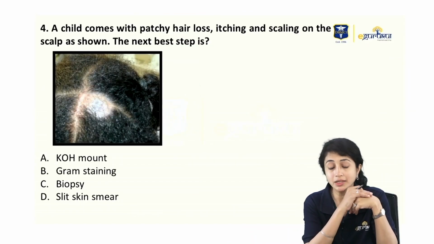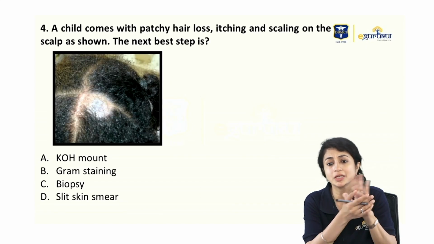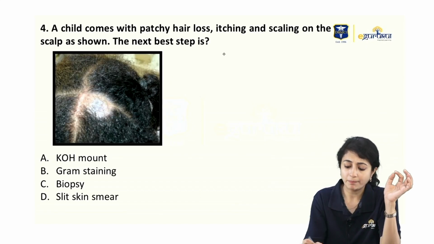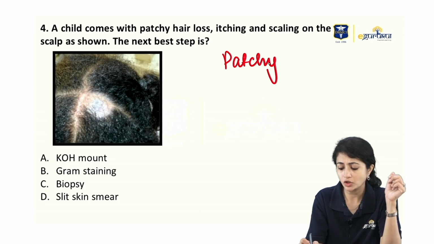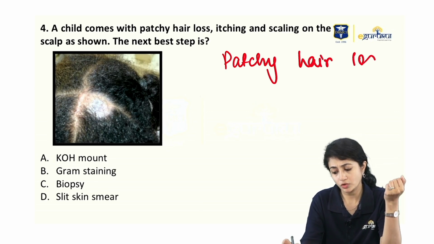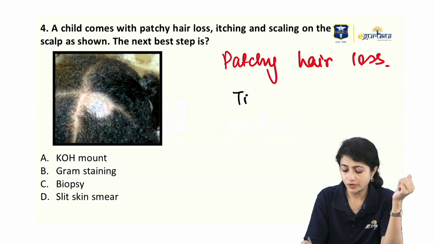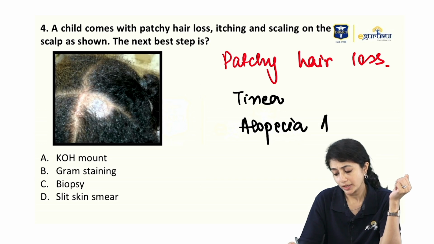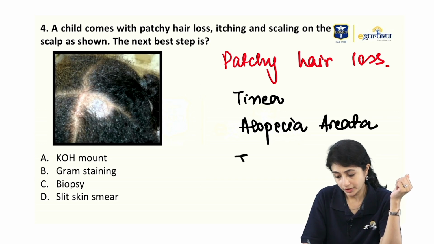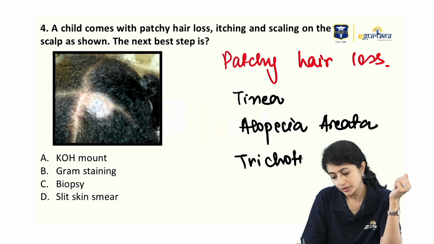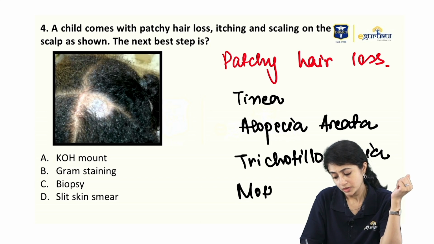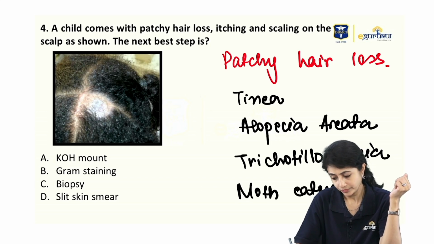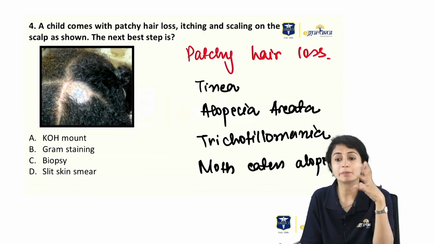A child comes with patchy hair loss with itching and scaling on the scalp. So whenever I have patchy hair loss, there are a few DDs I have to think of. I have to think of tinea, alopecia areata, trichotillomania, and moth-eaten alopecia. These are the common DDs of patchy hair loss.